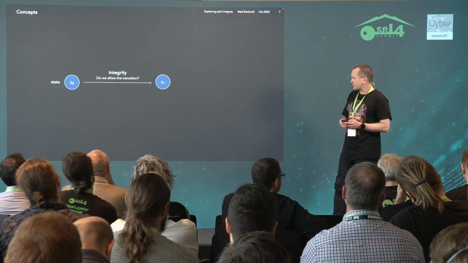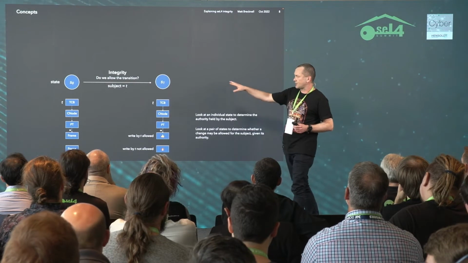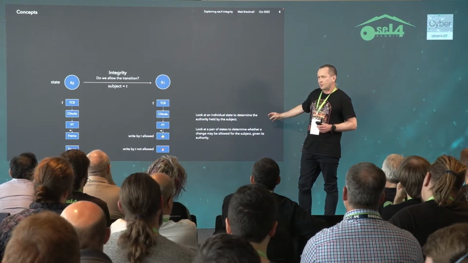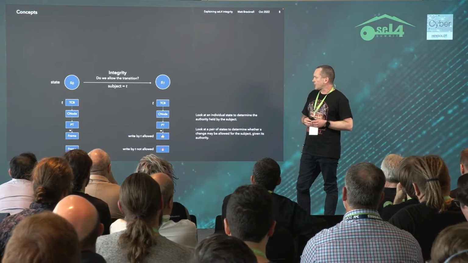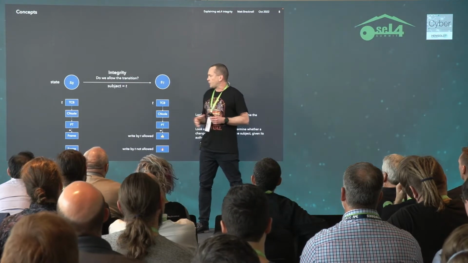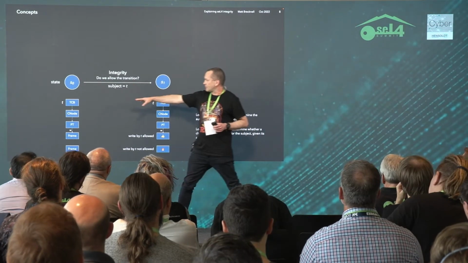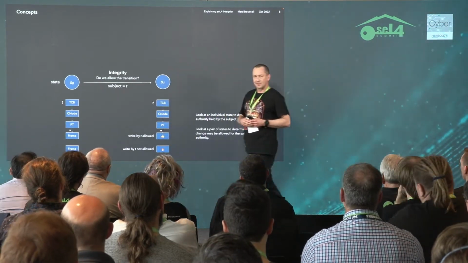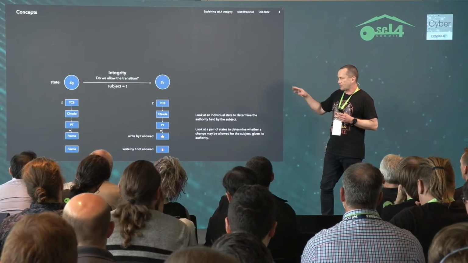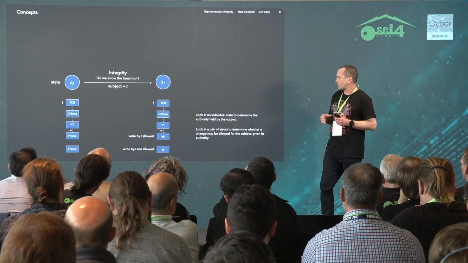So how do we answer that question? Well, if you're someone experienced with seL4, you'll think about that in terms of capabilities. We can look at an individual state to determine the inherent authorities in that state. You'll see this word subject a lot. That is the agent that is currently taking an action. So we'll label TCB there with T, and that's the current subject that's initiating this transition. We want to know if the authorities that that agent has are sufficient to describe the changes that have happened.